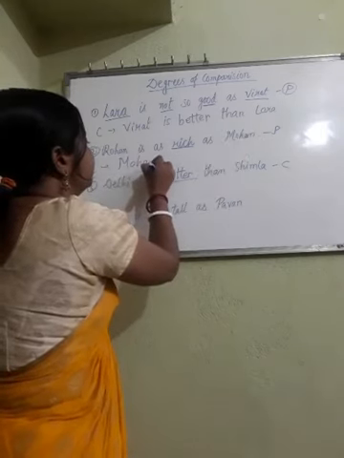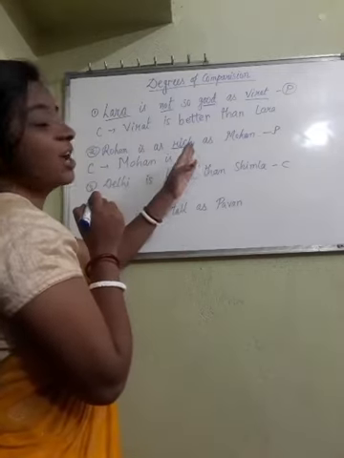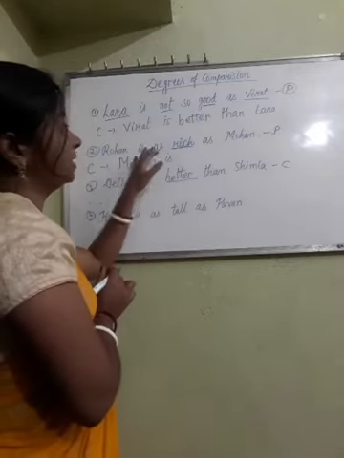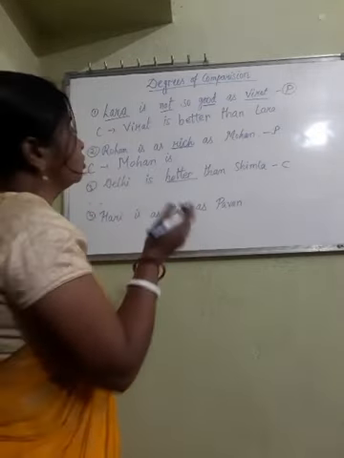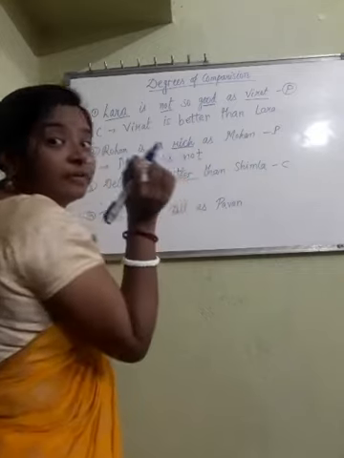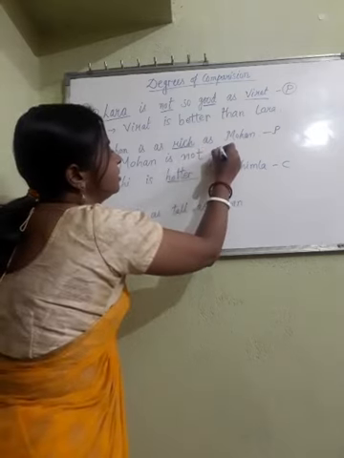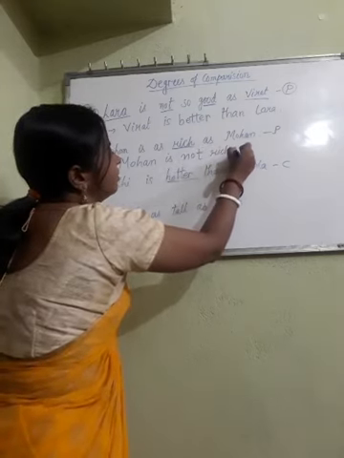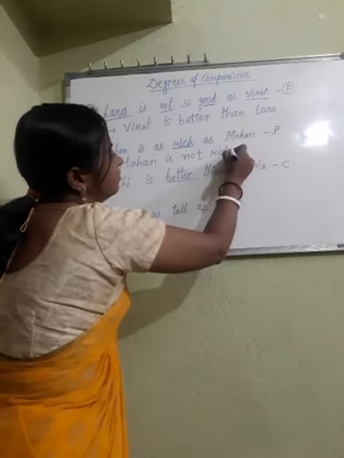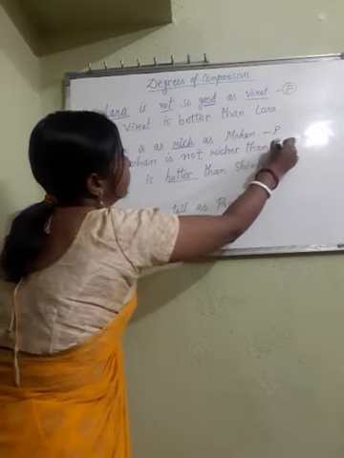Mohan is, here you see as rich as. So in the answer we have to use not, because in the question the word not is not used. So Mohan is not, what is the comparative degree for rich? Richer. Mohan is not richer than Rohan.